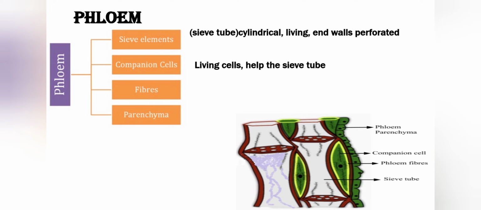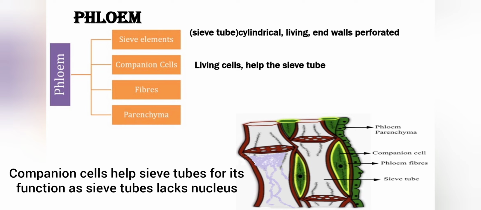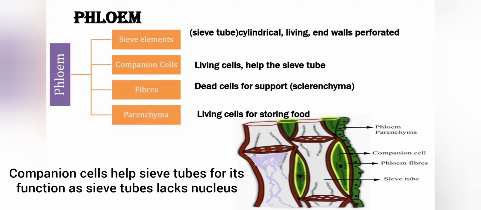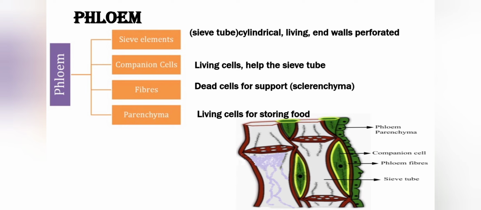The second category is the companion cells. They are the living cells which help the sieve tubes in their function. Sieve elements or sieve tubes and the companion cells are buddies. They both help each other in their function. Phloem fibers are the dead cells for support as they are made up of sclerenchyma fibers. The fourth one is phloem parenchyma. These are the living cells for storing food.